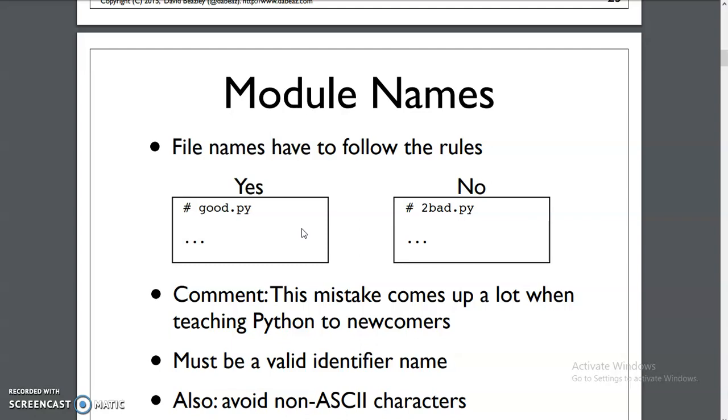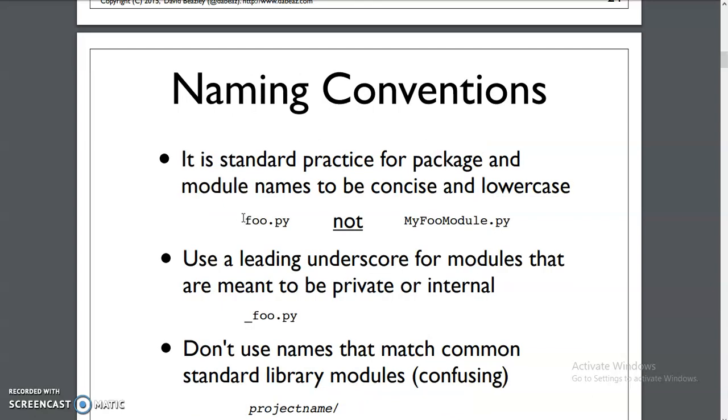Whenever you are naming modules, these should follow the same rules as those for variables. You cannot start the file name with a number, you cannot use any keywords, you cannot use any special characters, and you cannot use repeated names for modules. Say if there is already one file named good.py, you cannot create another file with the same name good.py. It should not be a keyword also, and you cannot use any built-in module name.